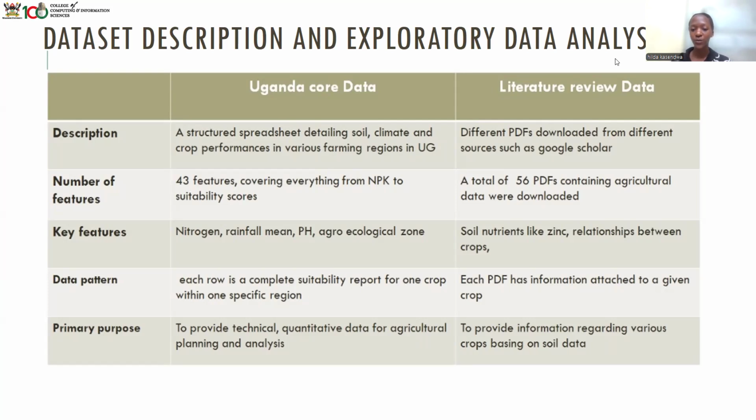We had a total of 56 PDFs, and all the PDFs contained agricultural data, mainly for Uganda. We had soil nutrients like zinc, relationships between crops within those data sets, and each PDF had information attached to a given crop. Then the major purpose was to provide information regarding various crops based on soil data.